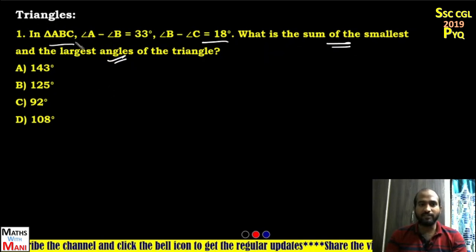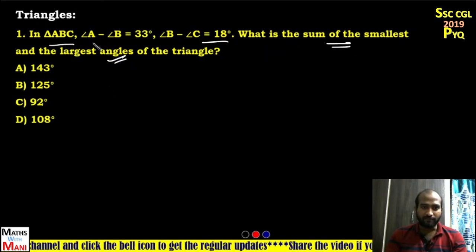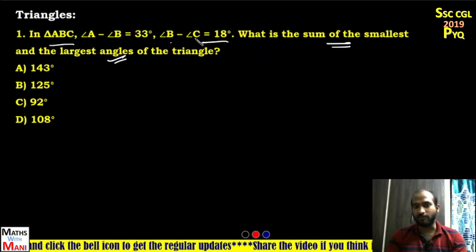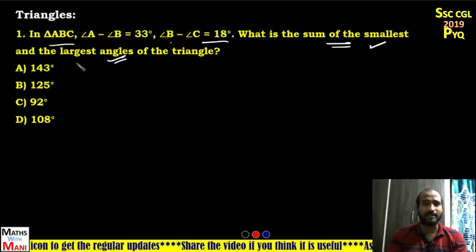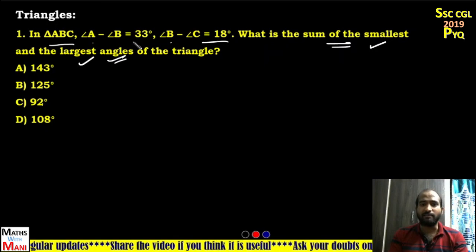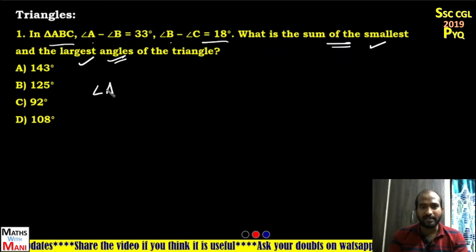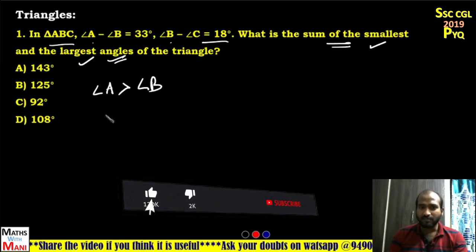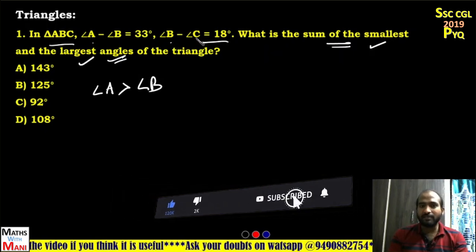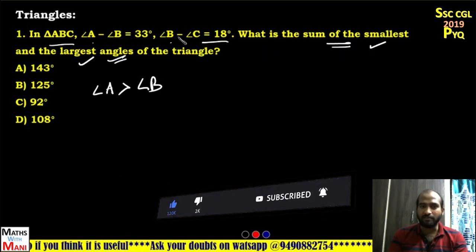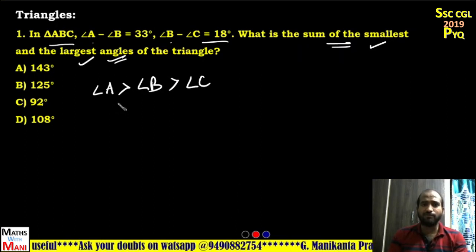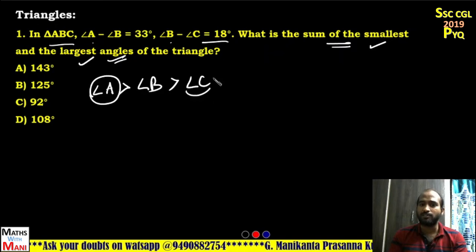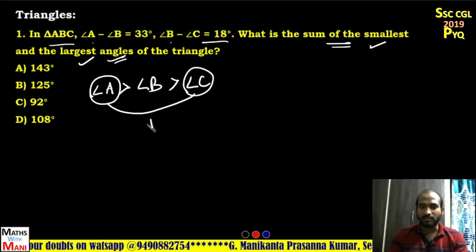There is a triangle in which ABC are the vertices. Difference of 2 angles is given and difference of the other 2 angles is given. So we need the sum of the smallest and largest. Angle A minus angle B is 33 means definitely angle A is greater than angle B. Next, angle B minus angle C is given as 18 means angle B is greater than angle C. Now which one is largest and which one is smallest? Largest is A and smallest is C. So you have to find the sum of these two angles.